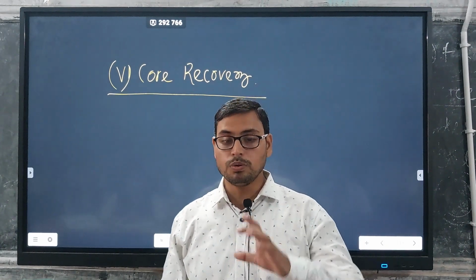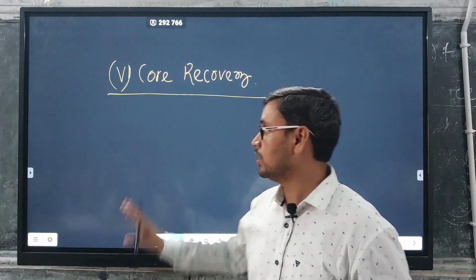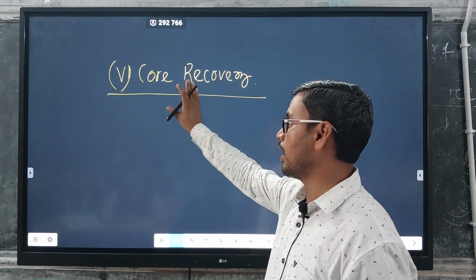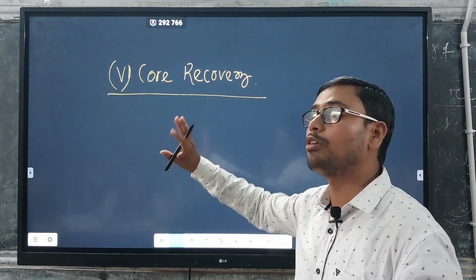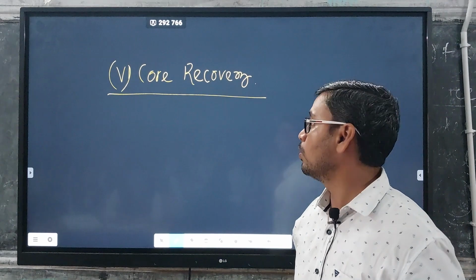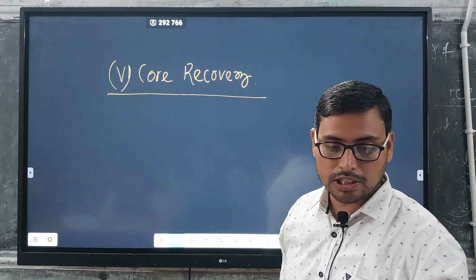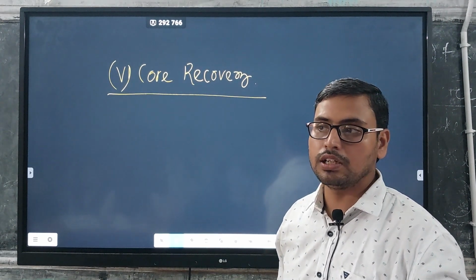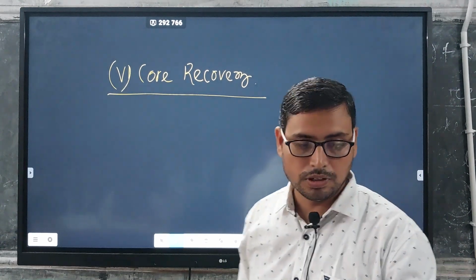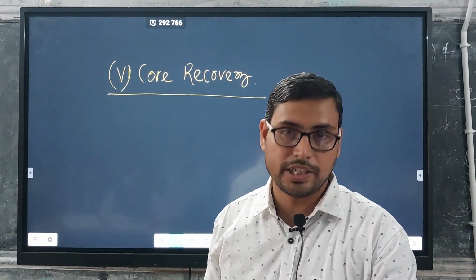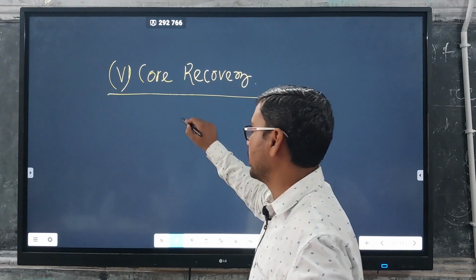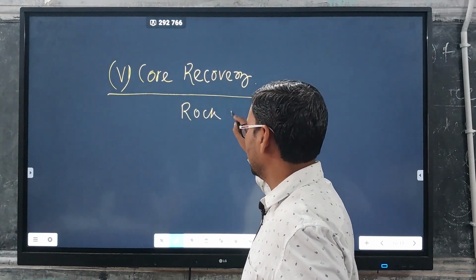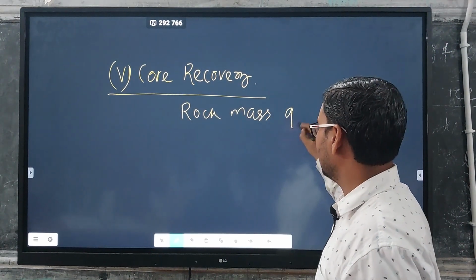So we may not get the whole core. On the other hand, it tells about the strength of a deposit. Core recovery, in other words, tells about rock quality. It tells about rock mass quality.